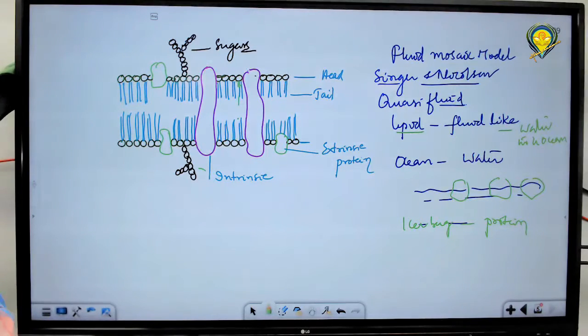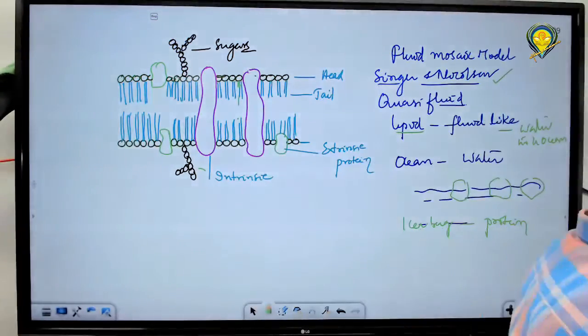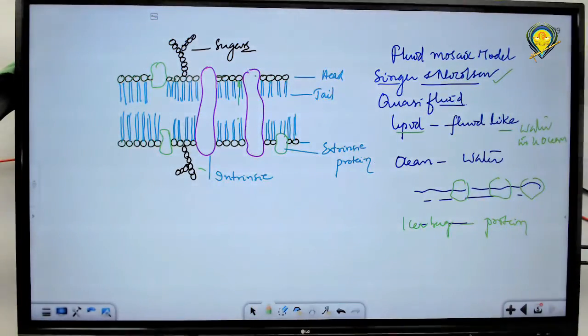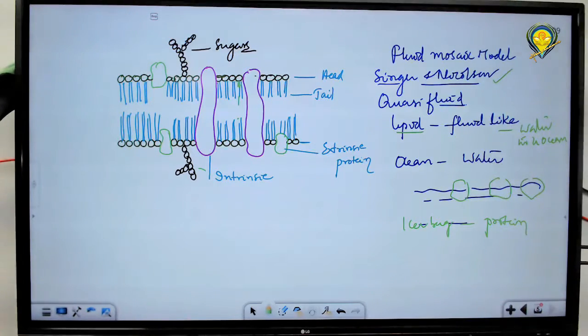Do you understand? So fluidity is the basis of the selectively permeable nature of the plasma membrane. This has been proposed by Singer and Nicholson, and is called the fluid mosaic model. What is fluid here? Lipids are acting as a fluid, and proteins are arranged in a mosaic manner in a lipid ocean, in a lipid matrix, a fluid matrix of lipids. Proteins are arranged in a mosaic manner, that is called the fluid mosaic model.